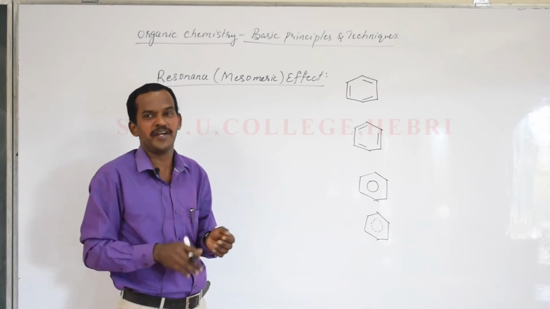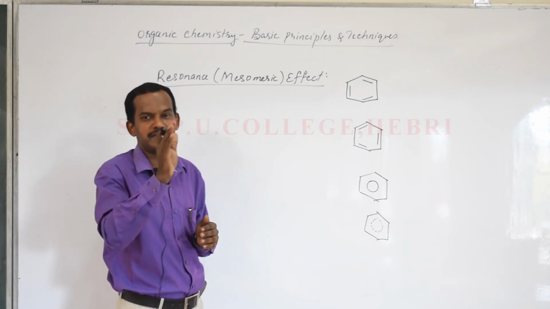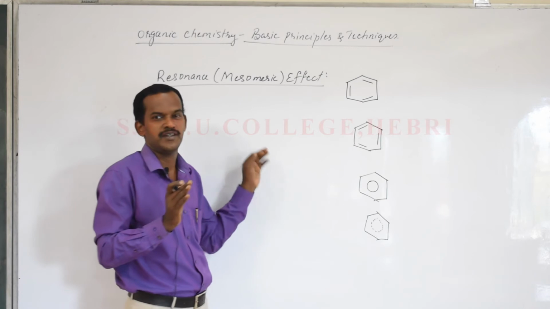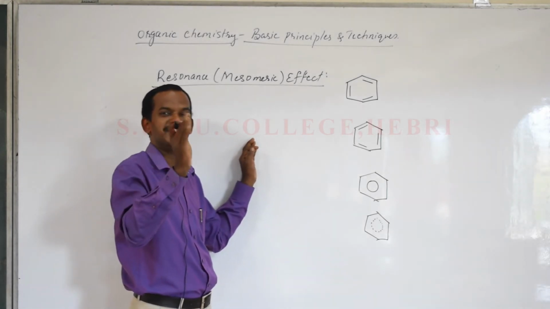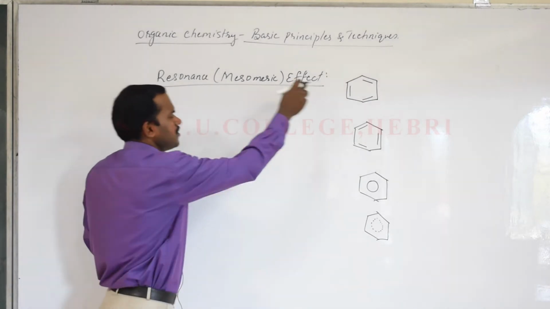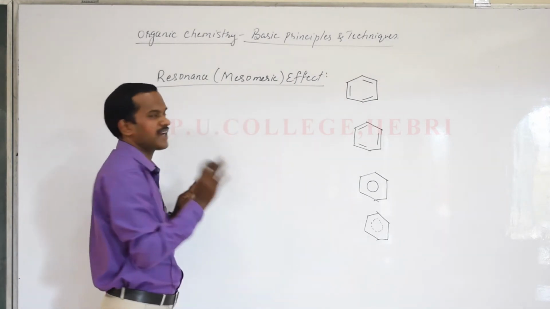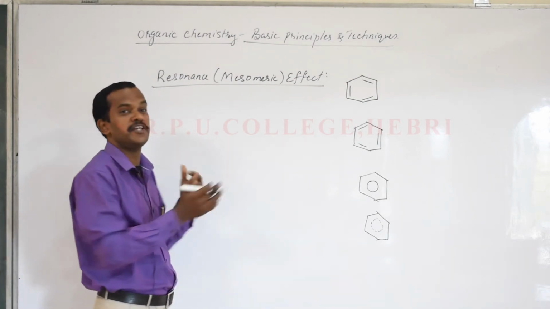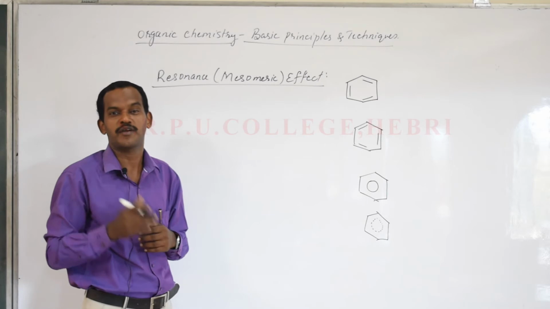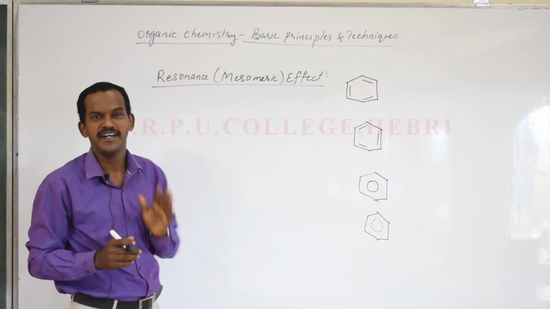And one more important thing, it requires alternate single and double bonds, which we call a conjugate system. A conjugate system is one where there are alternate single and double bonds. This is just a rough idea about resonance. First I'll write some resonance structures, then it will become very clear how the displacement of pi electrons or lone pair electrons takes place in benzene and its derivatives.